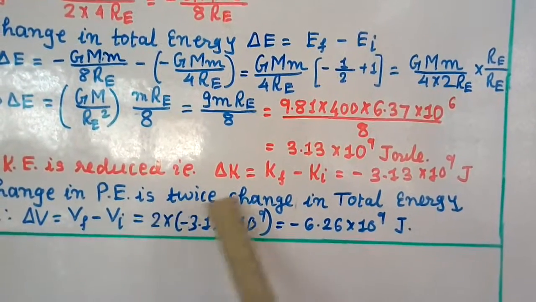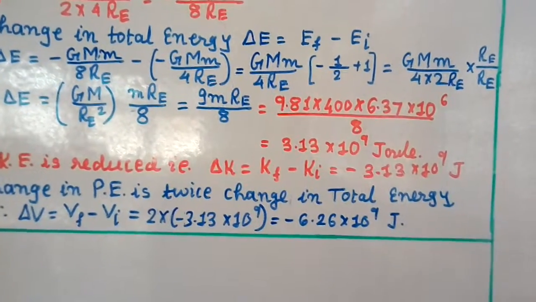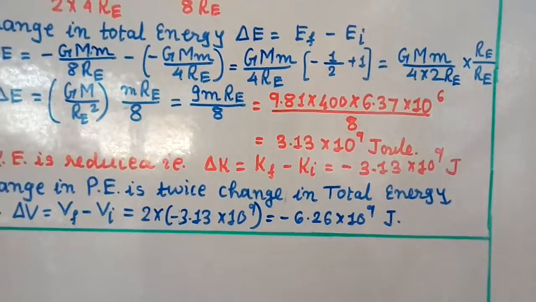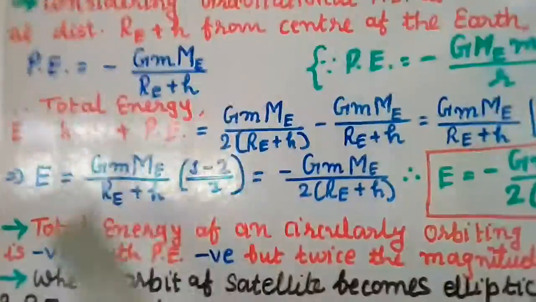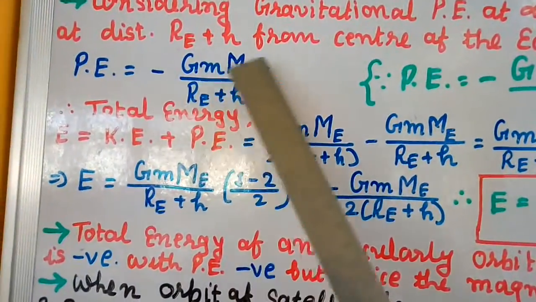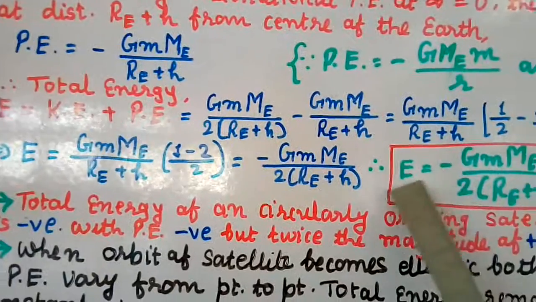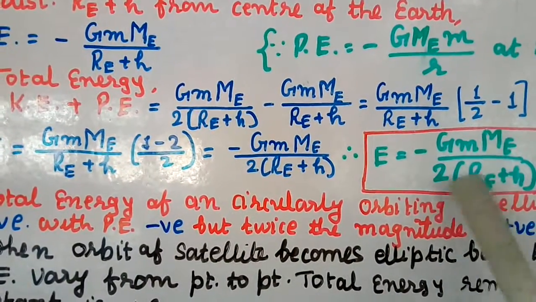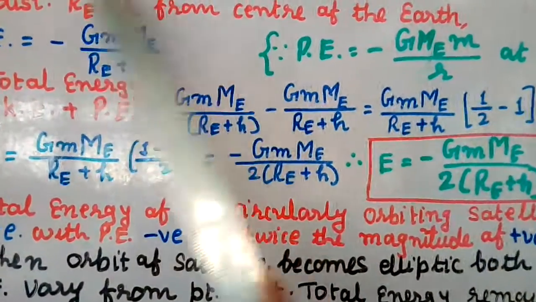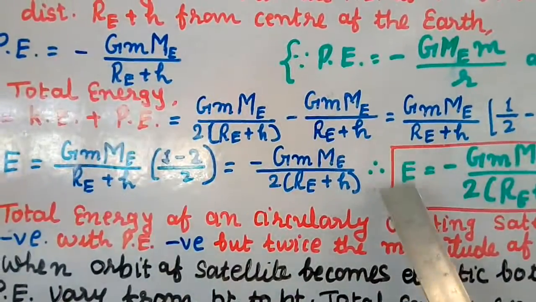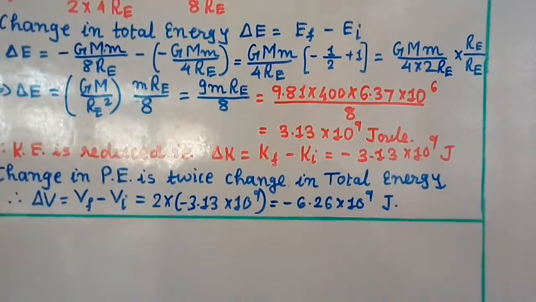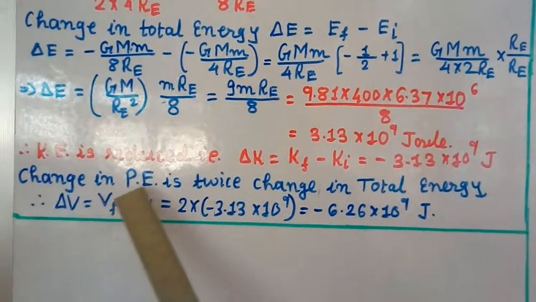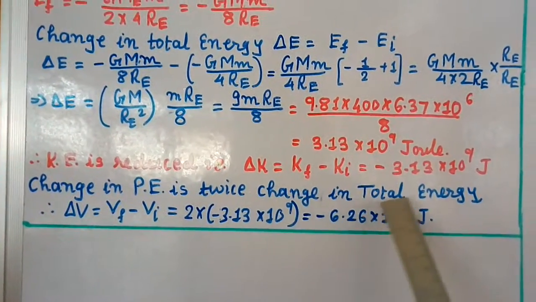The change in potential energy is twice the change in total energy. Potential energy is minus GMME by (RE plus H), and this is twice the total energy, minus GMME by 2(RE plus H), so this is half of that. So we multiply the energy change by 2 to get the change in potential energy.